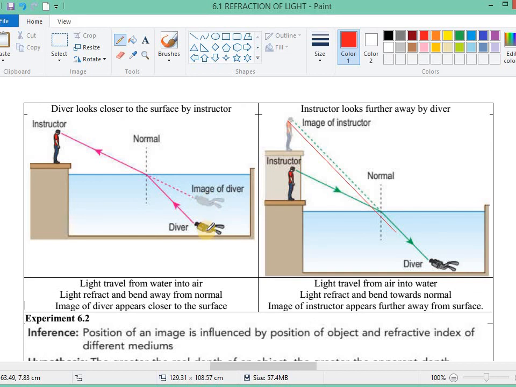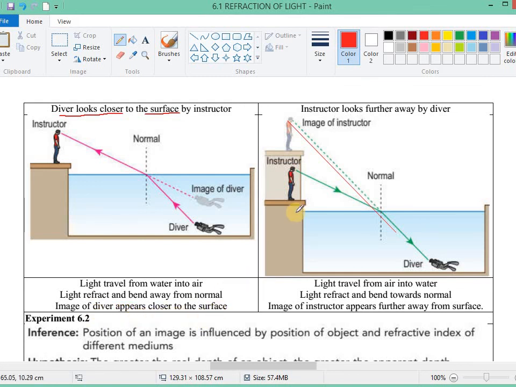But actually the diver is over here. Okay, so if that is the case, then the diver looks closer to the surface to the instructor. The explanation: light travels from water into air, light refracts and bends away from the normal. So the image of the diver appears closer to the surface.